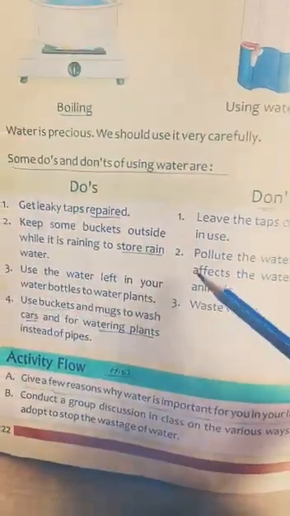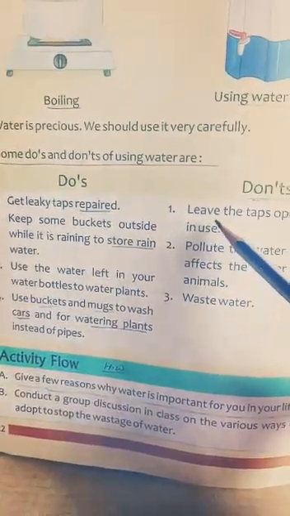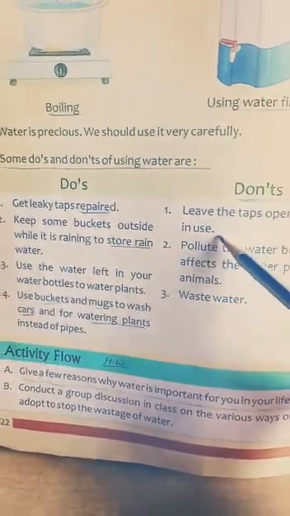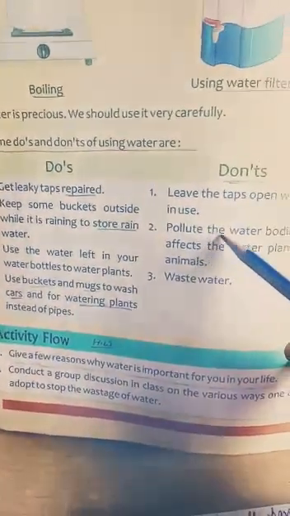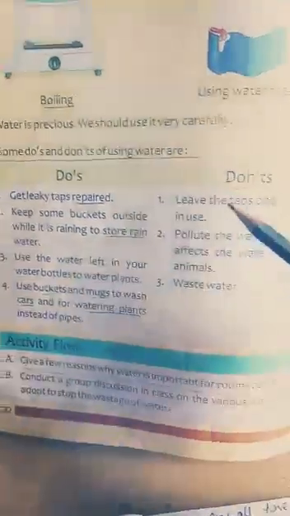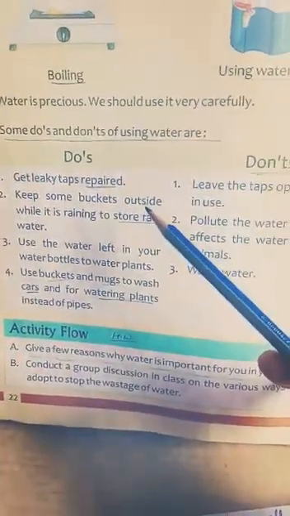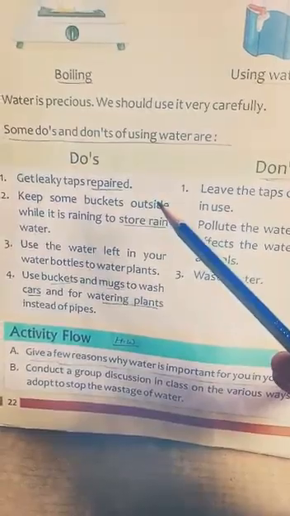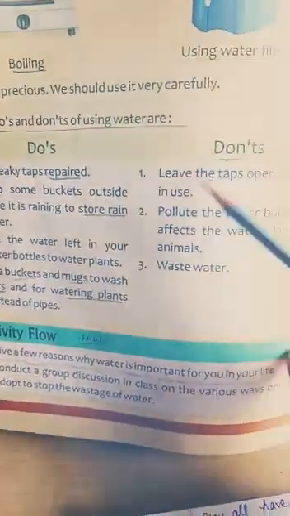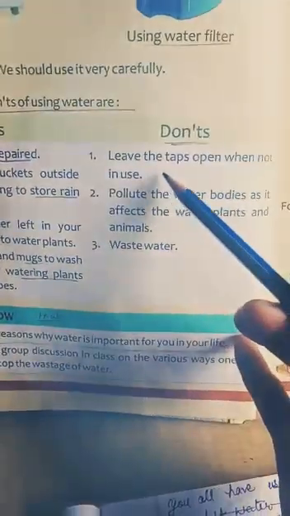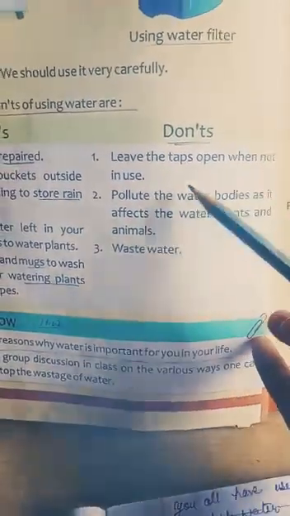Okay, some do's and don'ts of using water. What should we do and what should we not do? First, get leaky taps repaired and don't leave the taps open when not in use.